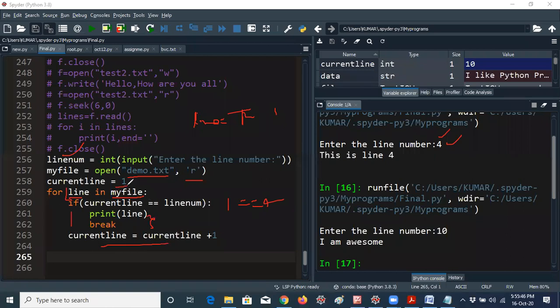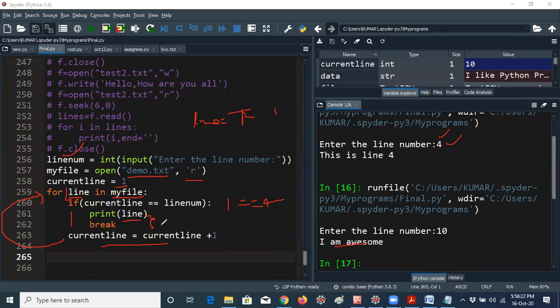That means current line is equal to 1 actually. Now current line will be 2. So whenever the current line is 2, again it will go back to the for loop. Now it will take the line in my file, whatever the data we have in demo.txt. That demo.txt having the second line, "This is line 2", will be stored in the line variable. So this line is nothing but data, whatever data you are having in a particular notepad. Okay, so that is a text file.